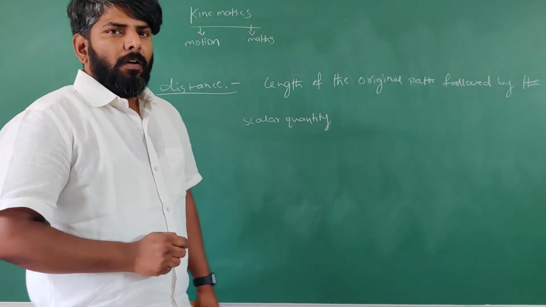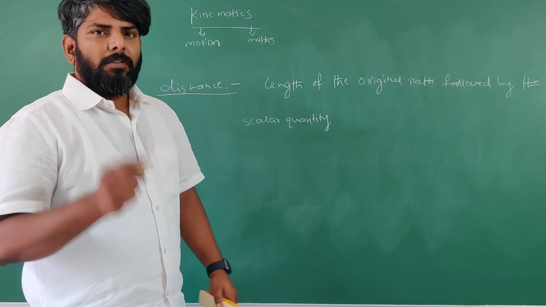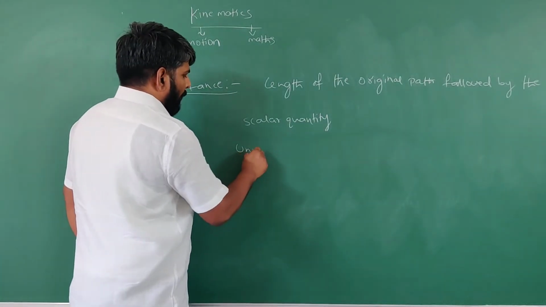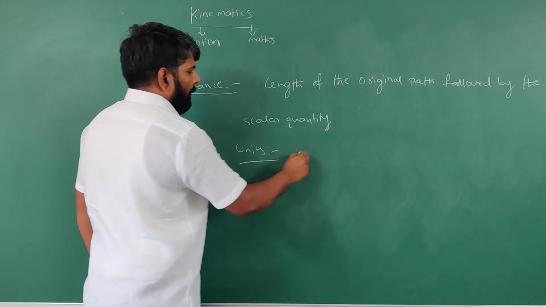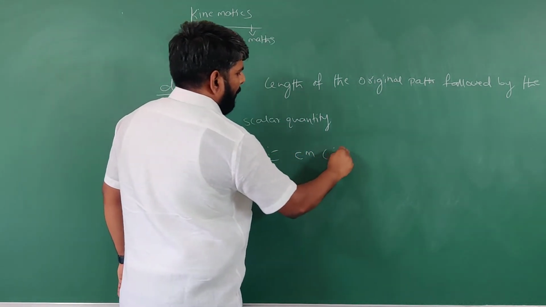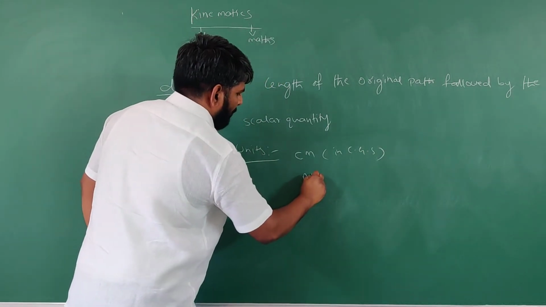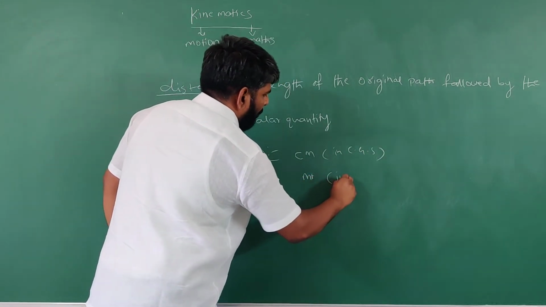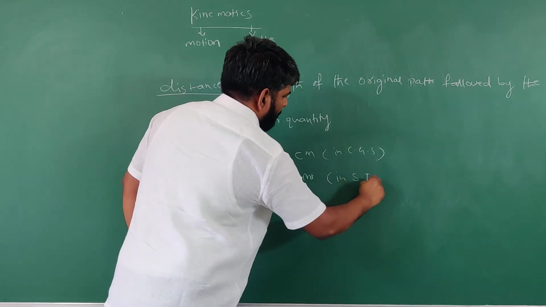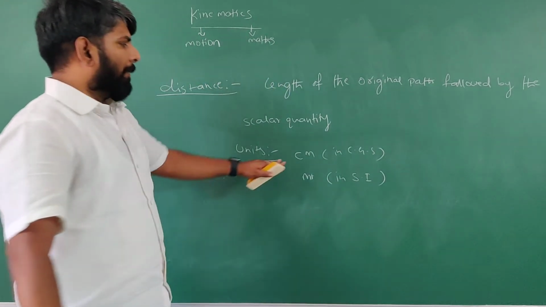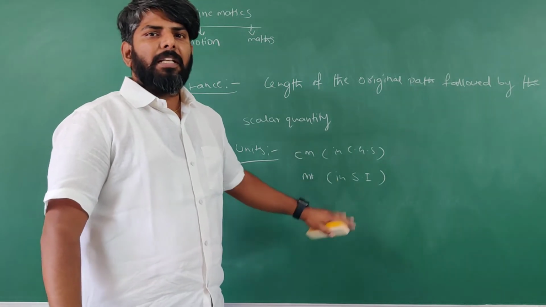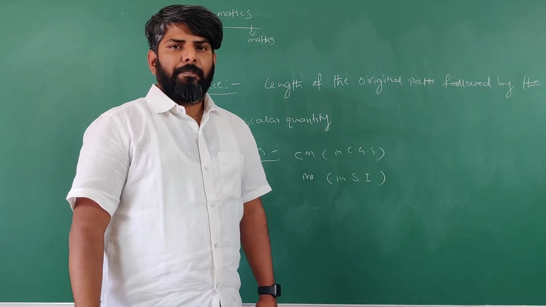While measuring distance, the units we generally use are centimeters in the CGS system, meters in the SI system.